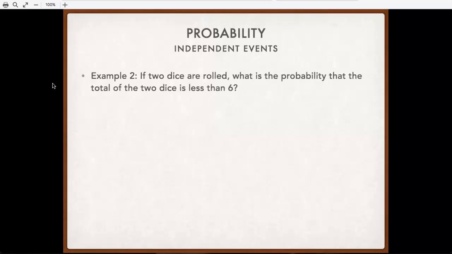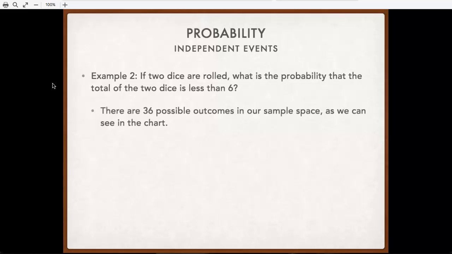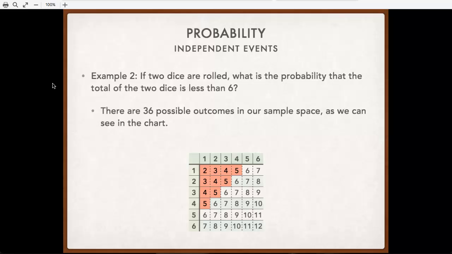Another example, if we roll 2 dice, what is the probability that the total of the 2 dice is less than 6? Now here our sample space is going to get a bit more complicated because we've got 2 dice. But notice that what happens with 1 die doesn't actually affect what happens with the other one. So we'll see there are 36 possible outcomes here. So this sample space here, I've written it as a chart. Along here, this is what happens on the first die, and this is what happens on the second die.